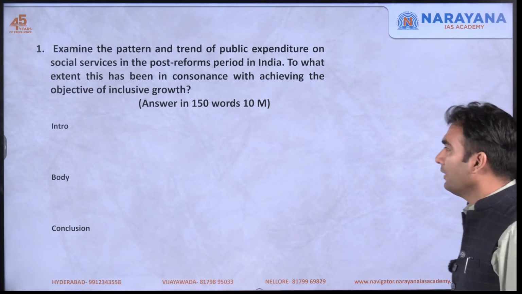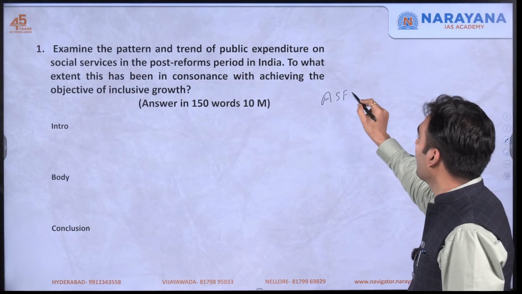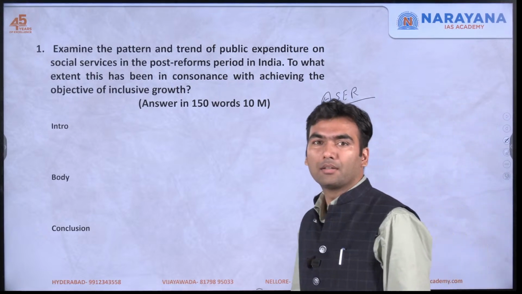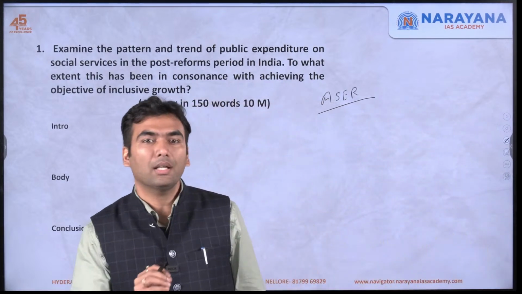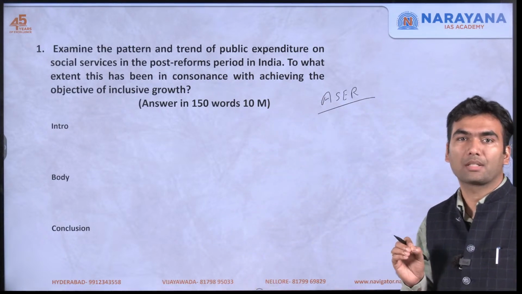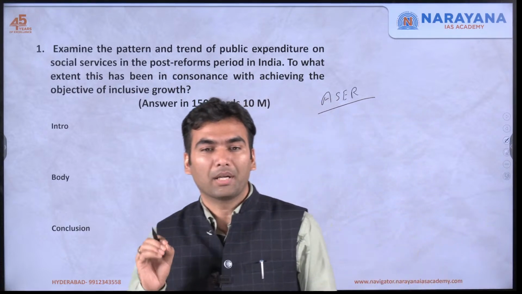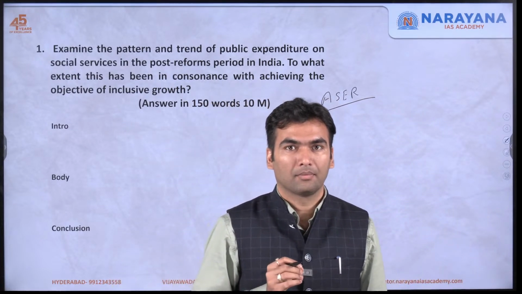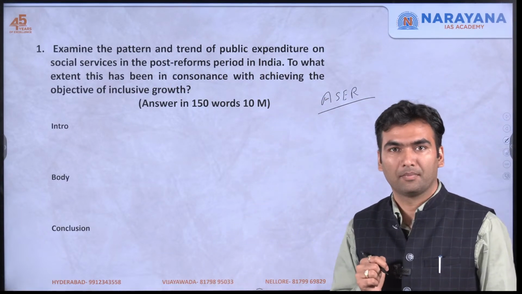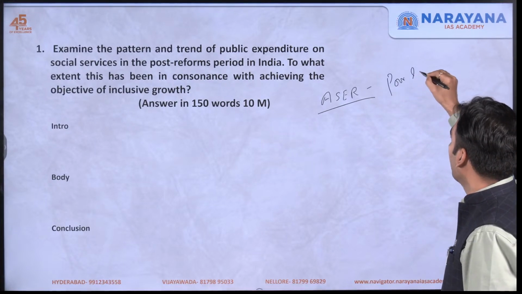Next, we should understand where we have not achieved. So you can talk about the ASER report, that our learning outcome is still very poor. Around 50% of the students of class 6 are not able to do multiplication. They are not able to read the books of class 2 standard. So the learning outcome is poor.